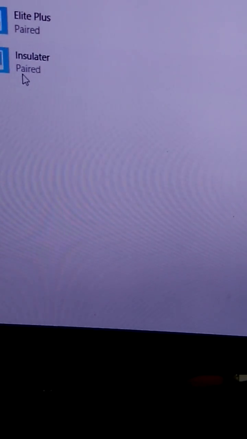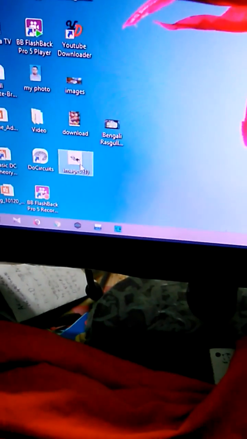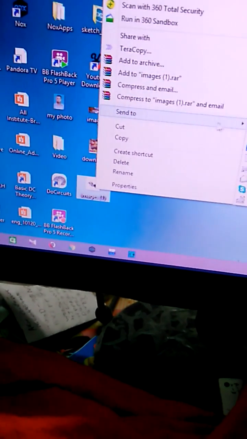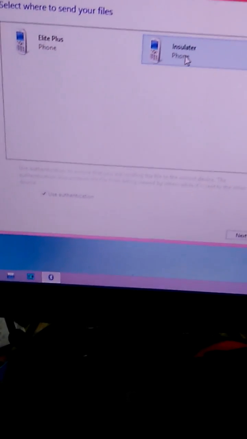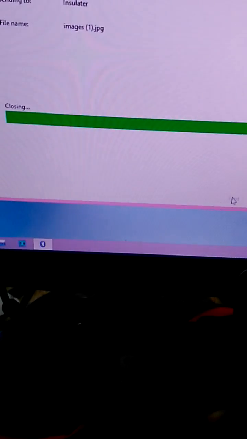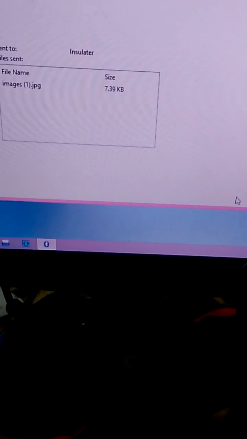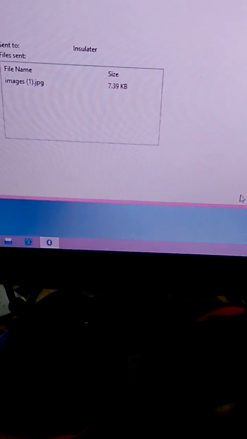Now it's time to send some files from the PC to my phone. So I am sending an image. Click on the image and send via Bluetooth. Click on Bluetooth, select the Bluetooth device and click on next. Oh, it is already sent to my phone, and I can see this, that is the picture of a buffalo.